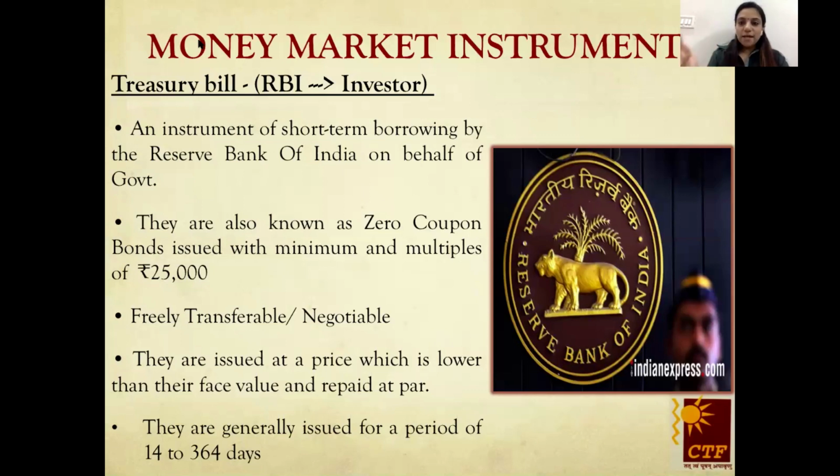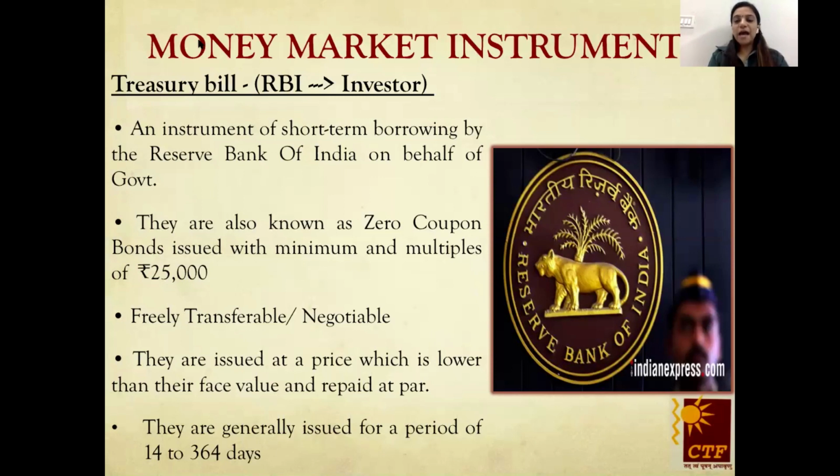So after 1 year, I'll be getting 1 lakh as principal amount and 10,000 as my interest. Why not I invest 90,000 and deduct my interest beforehand? This will be known as zero coupon bonds, which is deducted interest. So that is why they are known as zero coupon bonds.